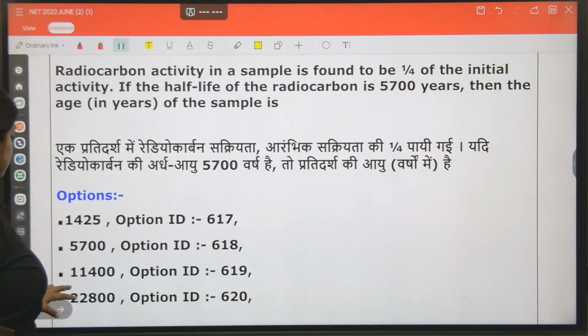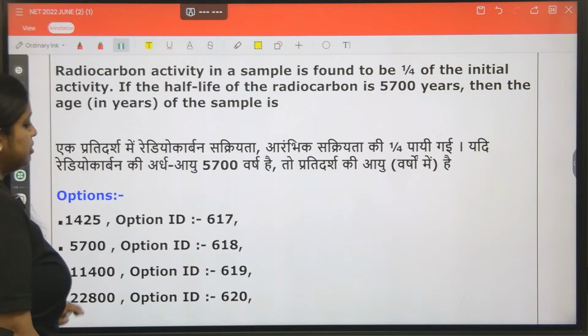So the option is this one, 11,400 years. Option C is the right answer.